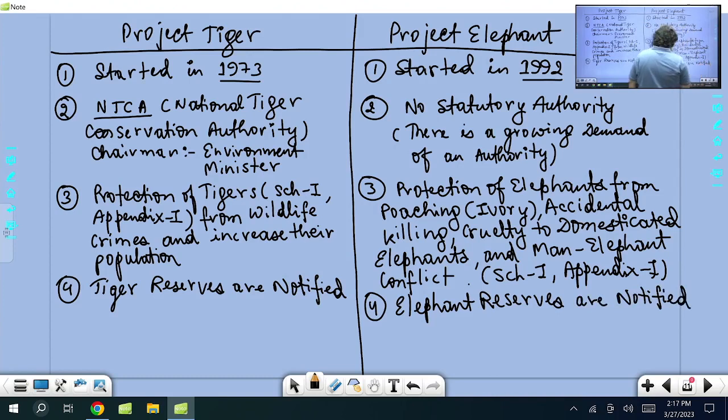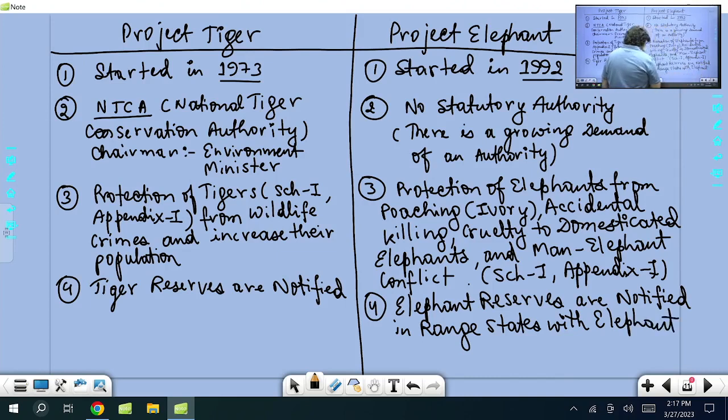Elephant reserves are notified in range states. What are called range states? Those with elephant corridors. Government also creates corridors so that there must be safe passage of elephants. The elephant remembers the path, and sometimes if something comes on the path, then there is a conflict between elephant and human beings.